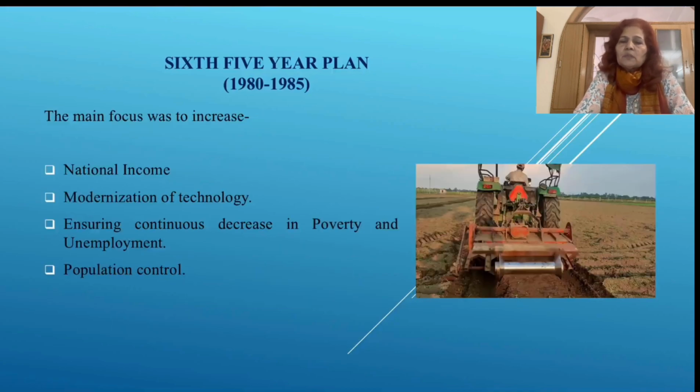Now, we come to the sixth 5-year plan, which should have started in 1979, but could not start because the Janata government fell. That was the basic reason, and the time period was 1980 to 85. The main focus was to increase the national income, the market value of the goods and services produced in a country usually in a year.